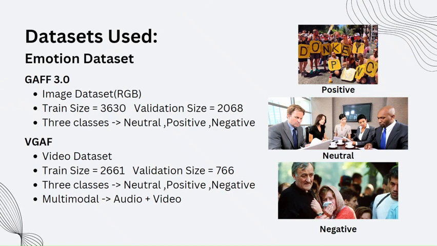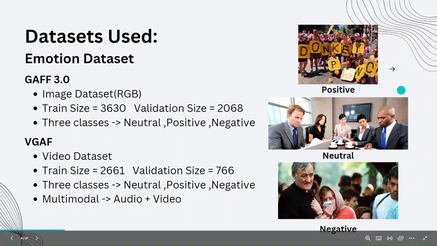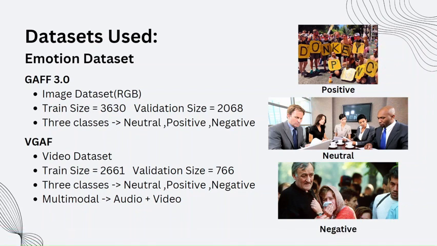So the datasets used in this are, for emotion dataset, we have used GAF 3.0, which is an image dataset, RGB. It has three classes: neutral, positive, negative. These are some of the examples from the GAF dataset. Second is the VGAF dataset. It is a video dataset which also has three classes: neutral, positive, and negative. It is multimodal. That is, it has both audio and video.